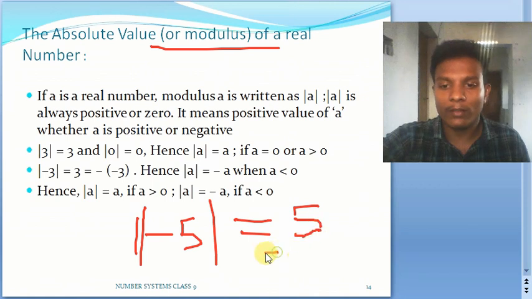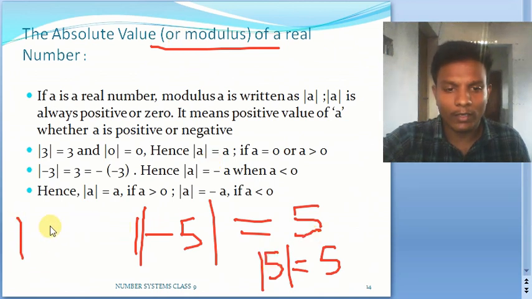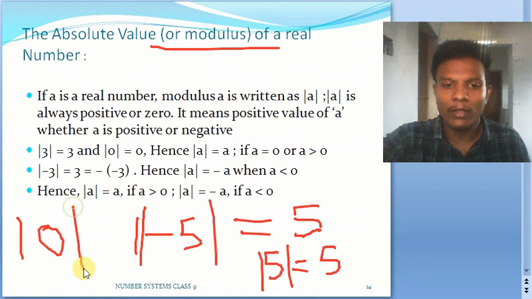What is the modulus of 5 then? It is going to be 5. Why? Because anyhow it is positive only. That means it is capable of making a negative number positive. What if it is 0? Modulus of 0 is going to be 0 only. That means if it is 0, the modulus value is going to be 0.